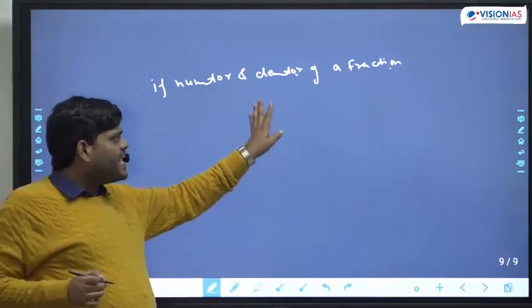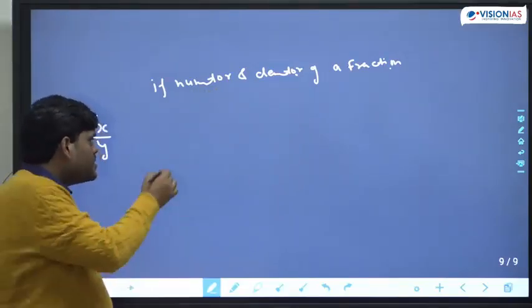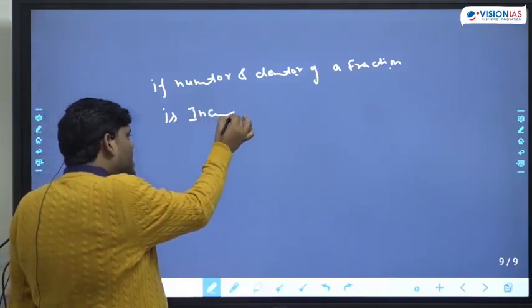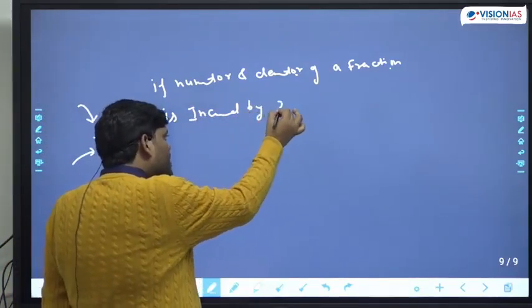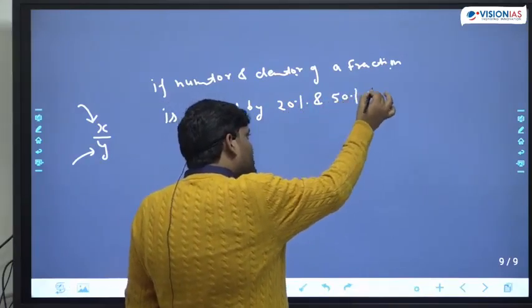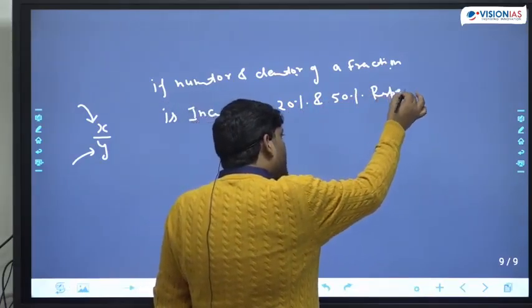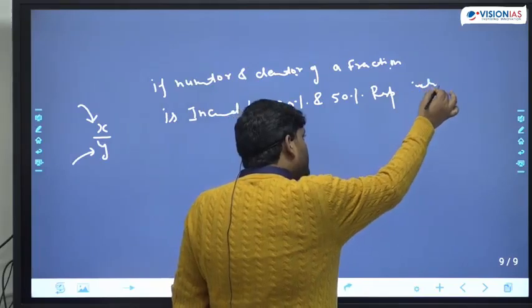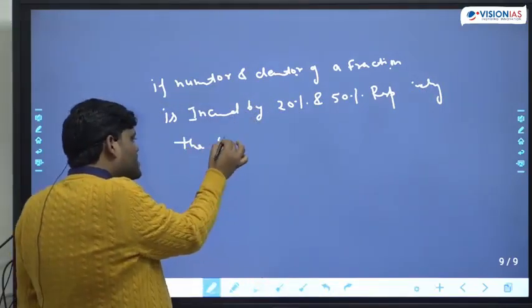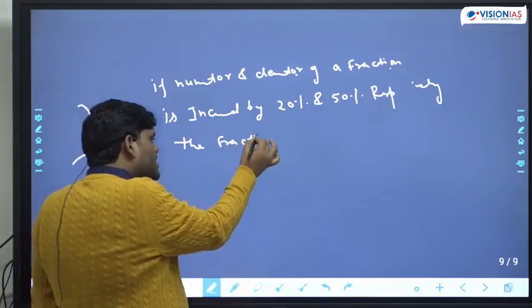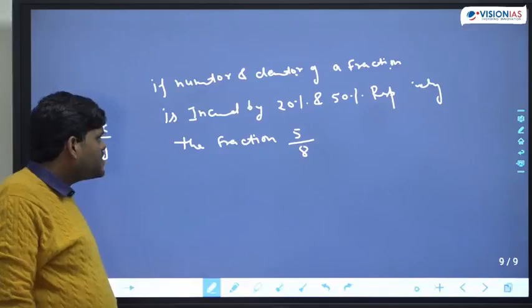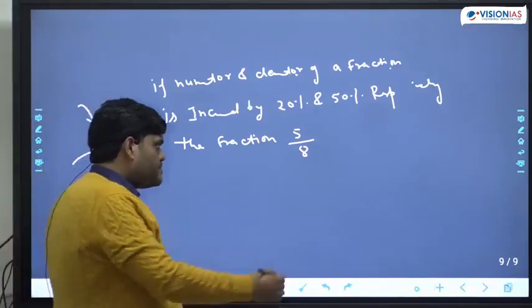If numerator and denominator of a fraction is increased by 20% and 50% respectively, the fraction becomes 5 by 8.